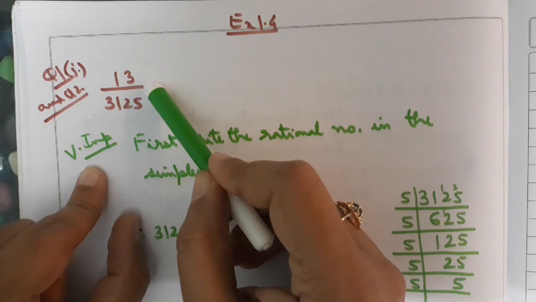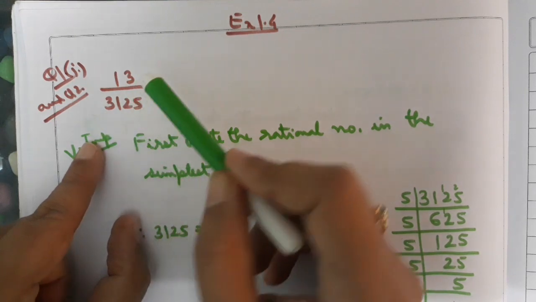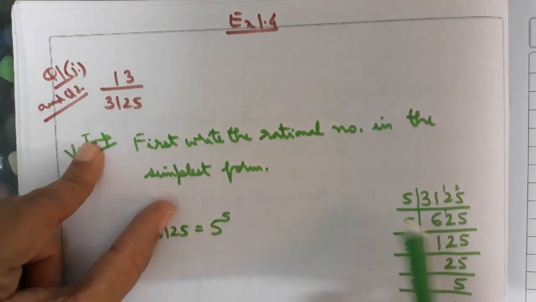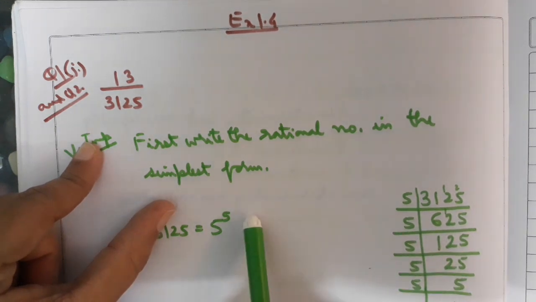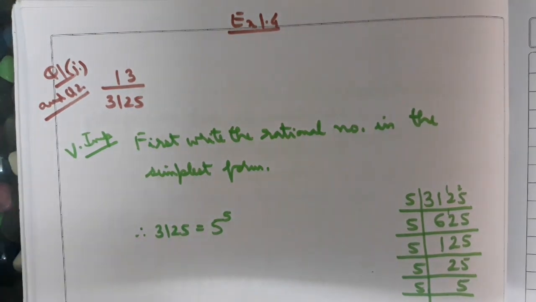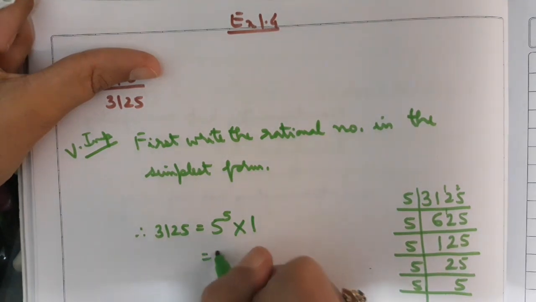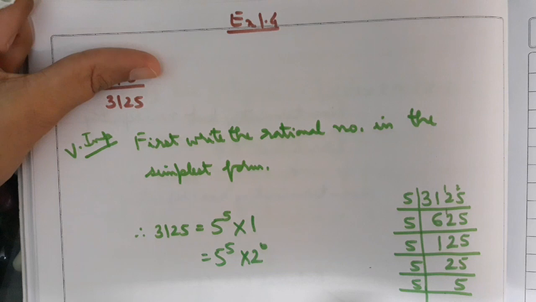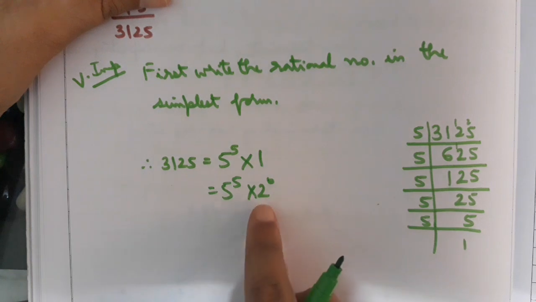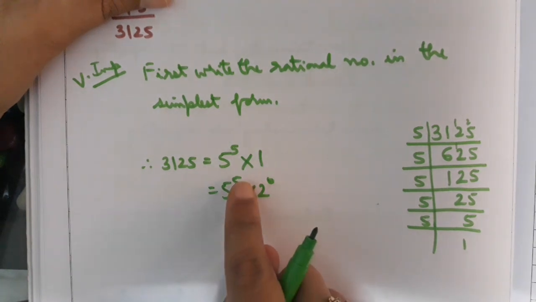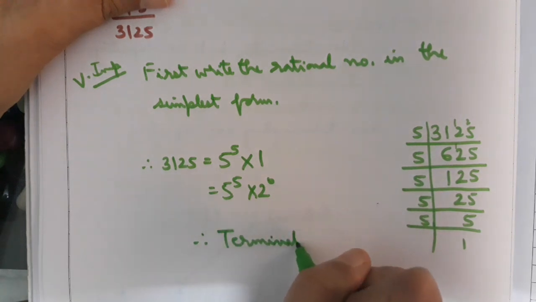Since this rational number is already in the simplest form, now we look at the denominator. The denominator is 3125. We do the prime factorization of 3125 and we obtain 5 raised to the power 5. Now 5 raised to the power 5 can be written as 5 raised to the power 5 into 1, and 1 can be written as 2 raised to the power 0. Now we see that the denominator is of the form 2 raised to the power m into 5 raised to the power n. So therefore the decimal expansion would be terminating.